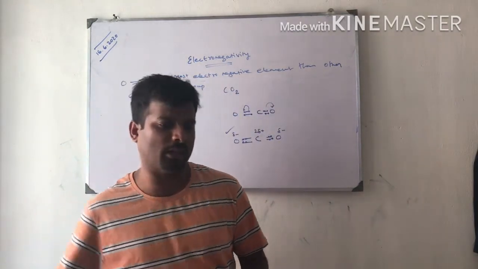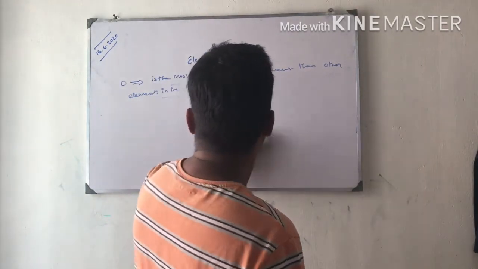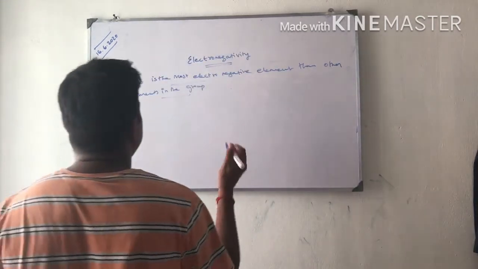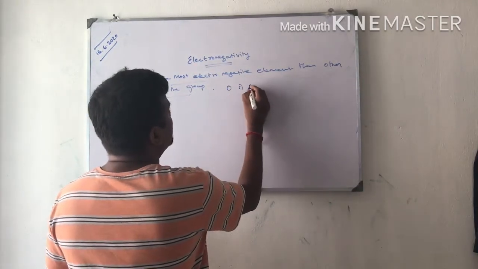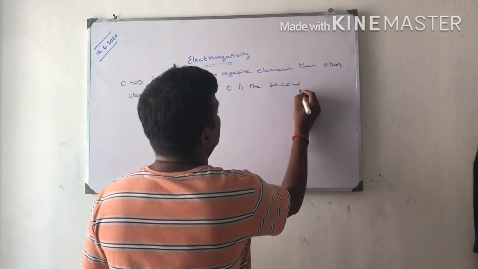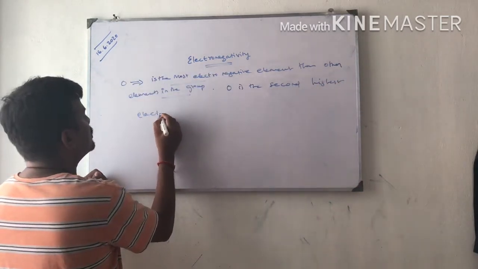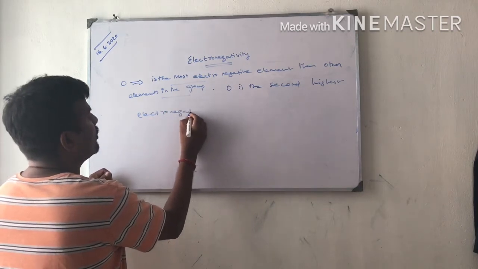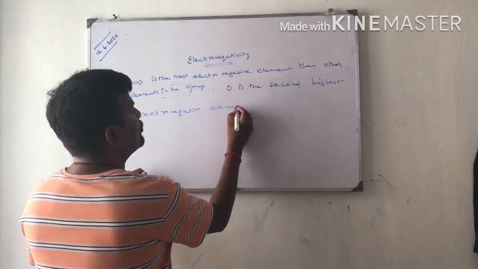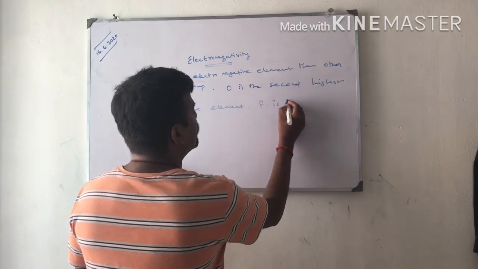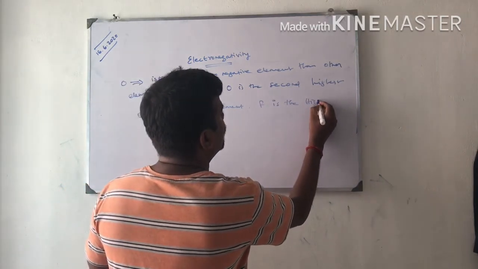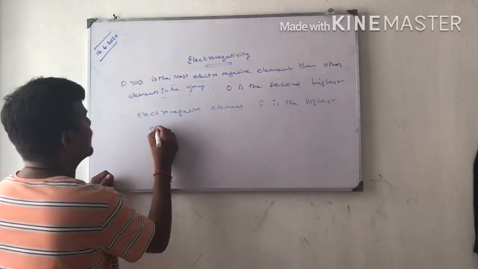One more thing is, oxygen is the second highest electronegativity element. First is fluorine. Fluorine is the highest electronegative element.